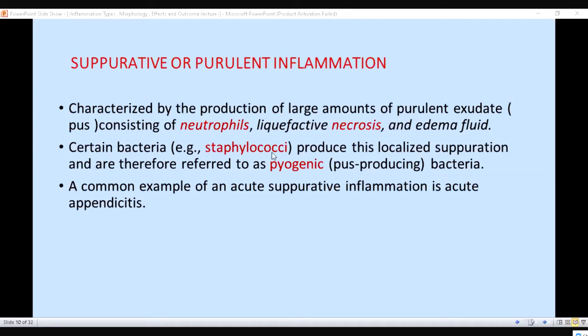Certain bacteria, such as Staphylococci, will also be present. Any infection by bacteria produces this localized suppurative inflammation and is therefore referred to as pyogenic. We call many bacteria pyogenic and many non-pyogenic. Pyogenic are those that form pus and non-pyogenic are those that don't form pus. Now, Staphylococcus is a pyogenic organism. It can form pus. And in that pus, you can see neutrophils, dead cells, which are necrosis, and similarly edema fluid. A common example of this is acute appendicitis.